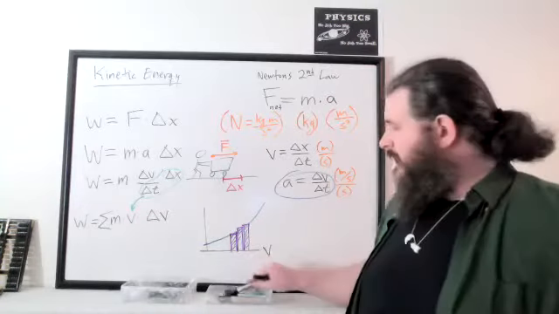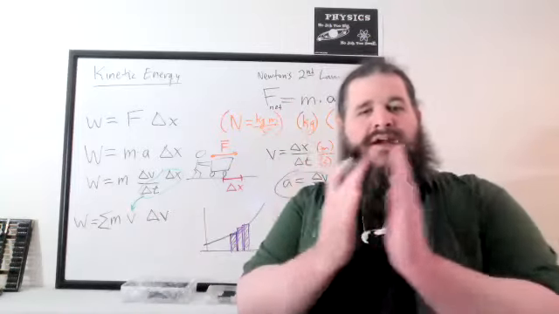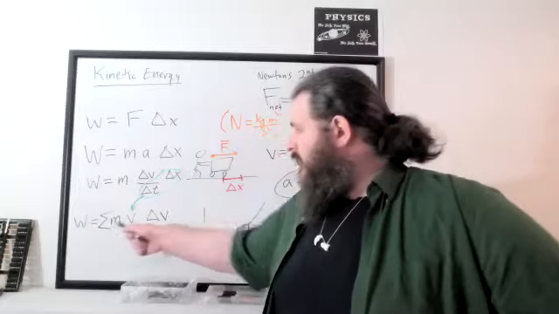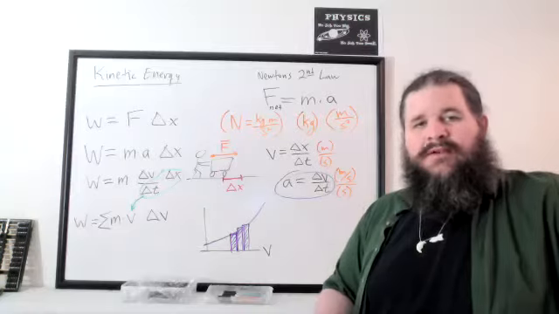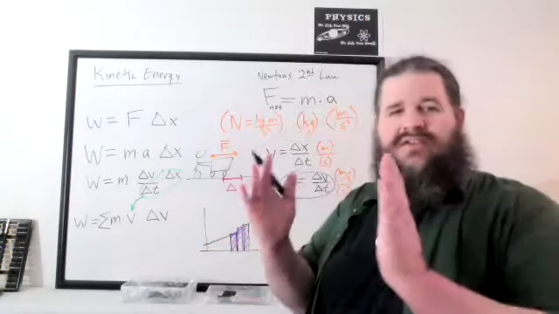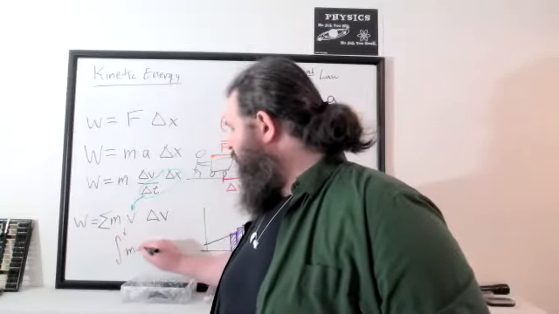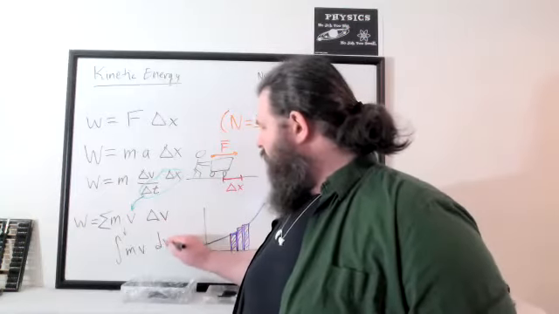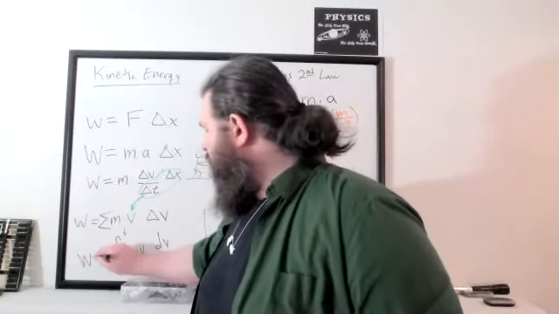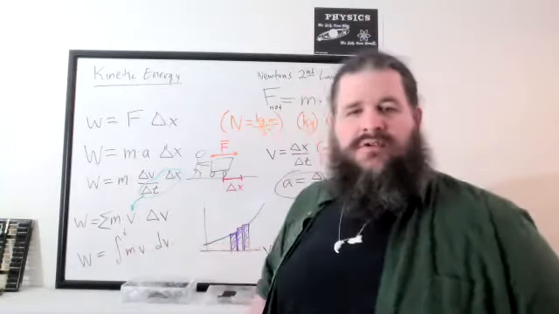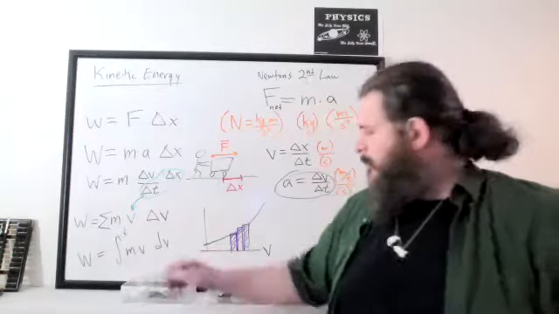The whole point of an integral is adding up something times a tiny change over a lot of those tiny changes. The summation of average value times the little change is an approximation, but the integral makes it exact. We take the limit as these pieces get smaller and smaller and smaller. The summation turns into the integral of mv with respect to v. dv basically just means delta v if you're looking at very, very tiny changes. So the work done is the integral of mv with respect to v, presumably a definite integral from some initial velocity to some final velocity.